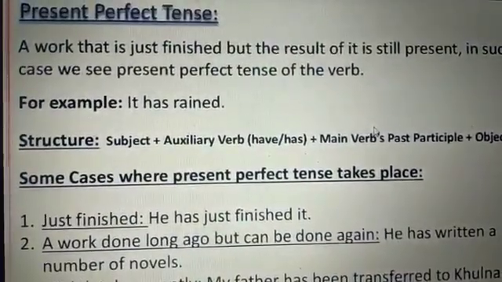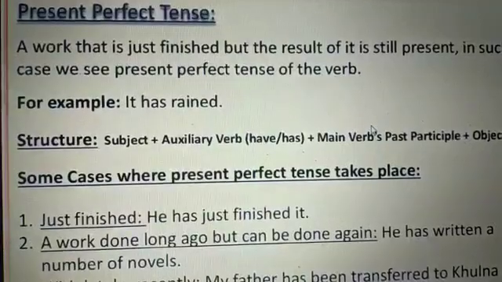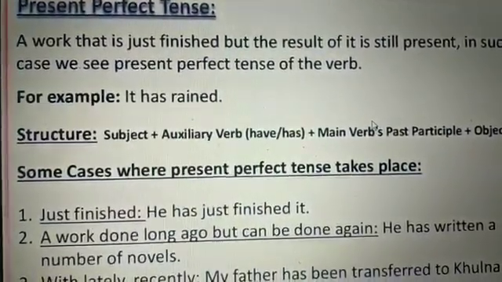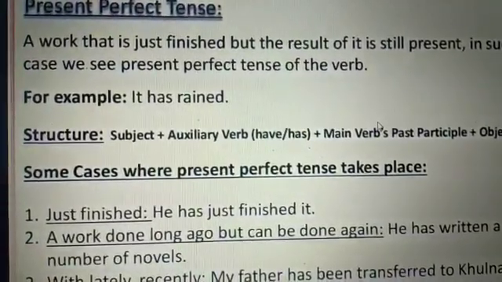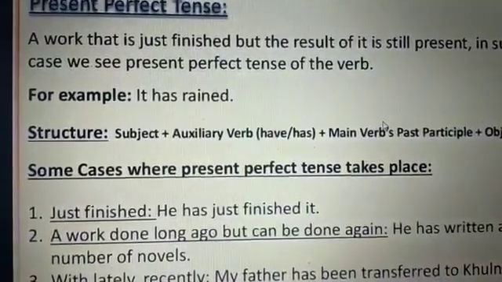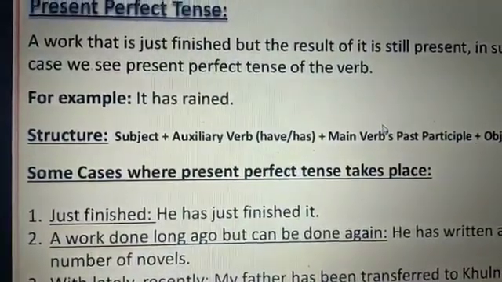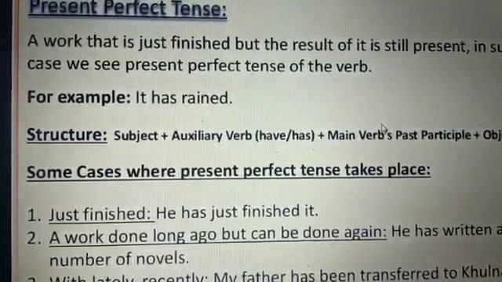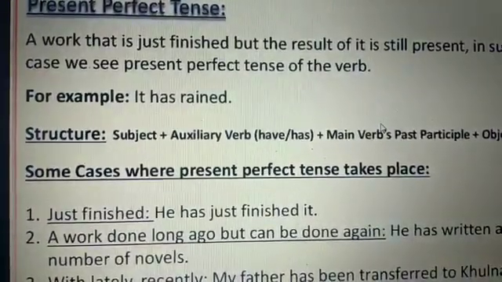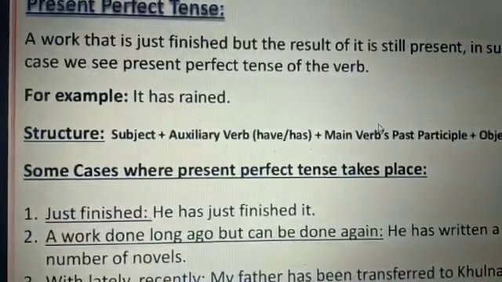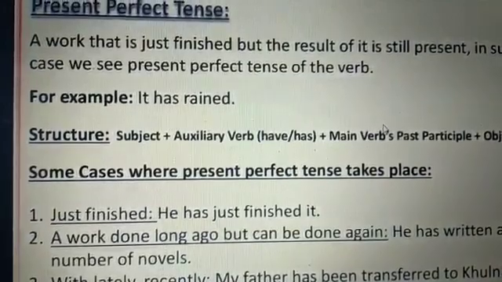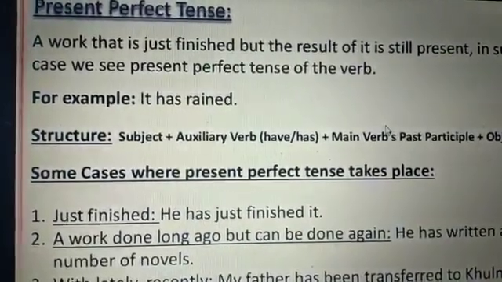In case of present perfect tense, how do we form negative sentences and questions? To make a present perfect verb form negative, we insert not between has, have and the past participle of the verb. For example, has eaten will be changed to hasn't eaten. For example, termites have eaten up the entire dough. Termites have not eaten up the entire dough. Minu has completed her masters. Minu has not completed her masters.